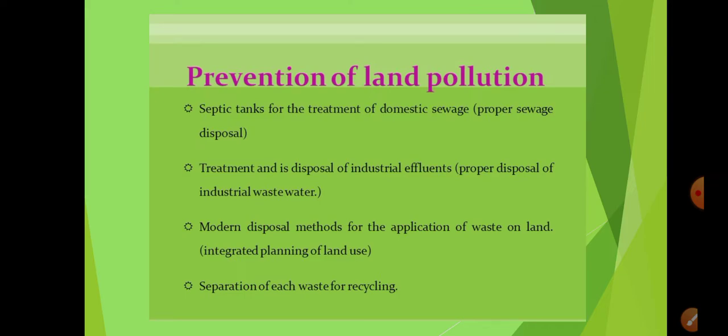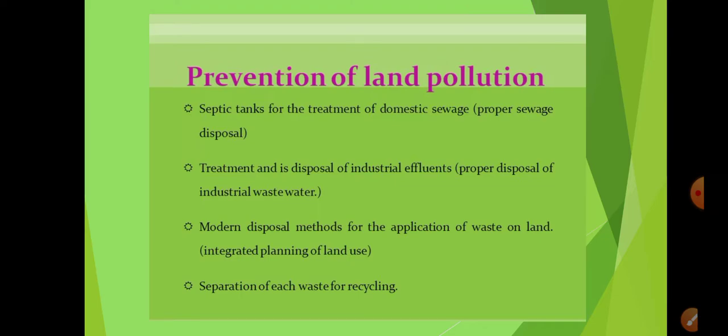The second one is the treatment and disposal of industrial effluents. As we had seen in water pollution also, the waste coming out from the industries in the form of water or solid waste was thrown outside, the water being released to the water body directly without getting treated, and even the solid waste was just lying outside or taken somewhere without proper treatment.